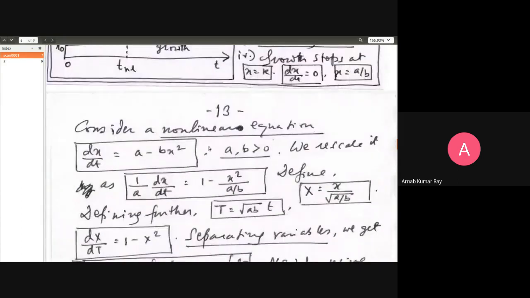Now we are looking at another nonlinear equation, because the highest power on the right-hand side is the square power of x. See, nonlinear equations can be of various types. I'm just discussing a few very simple nonlinear equations, ax minus bx squared, a minus bx squared, that sort of thing. You say, what is the point? Well, there's a whole bunch of nonlinear equations. Yes, indeed there is, but it's still okay to discuss these things. At least you'll get a flavor of handling nonlinear equations through these simple examples.